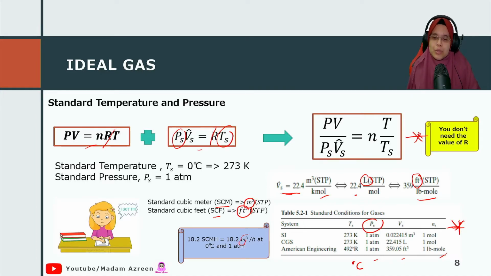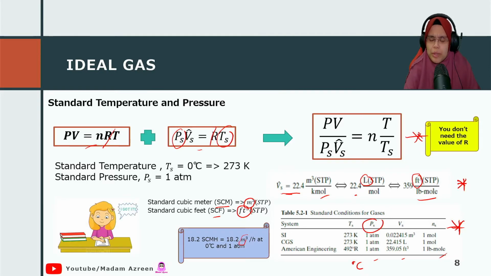So if you don't remember the value of R, there is still an alternative for you to use this equation of state, but you have to remember the value of molar volume, which is this one: 22.4 or 359.